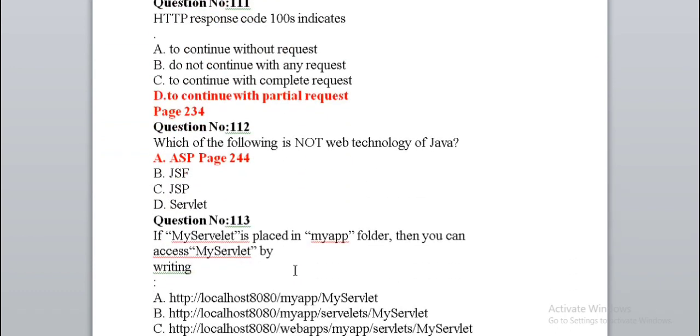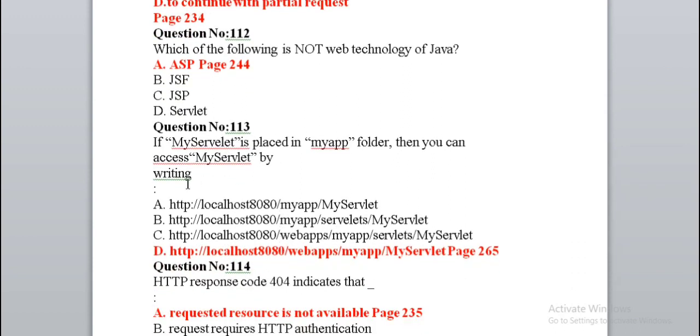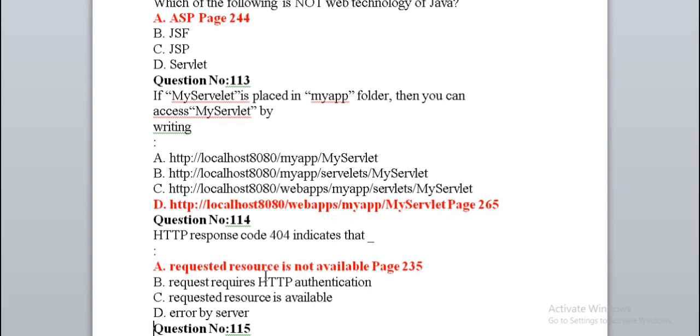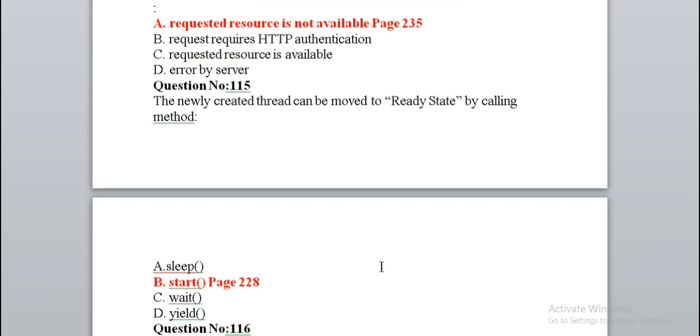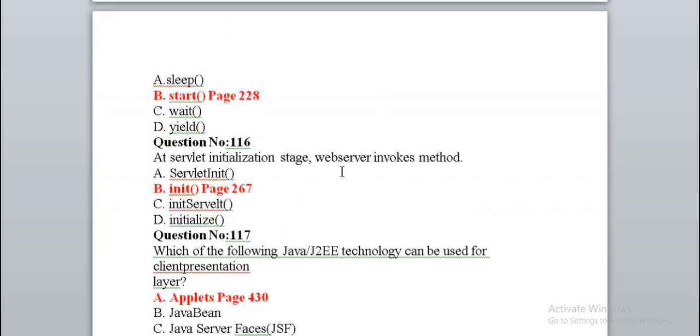Which of the following is not a web technology of Java? ASP. If my servlet is placed in my app folder, then you can access my servlet by writing the right option, D. HTTP response code 404 indicates that a requested resource is not available. The created thread can be moved to ready state by calling method start. At servlet initialization stage, the web server invokes method init.